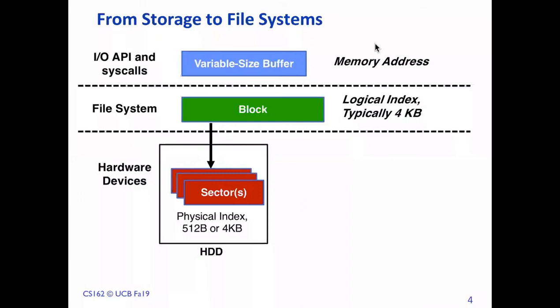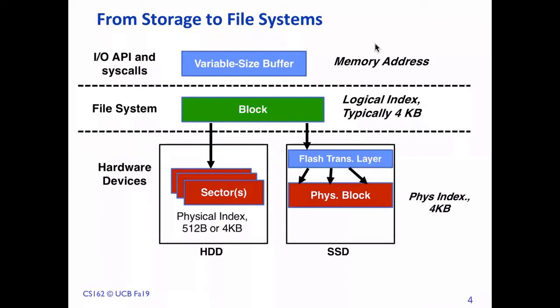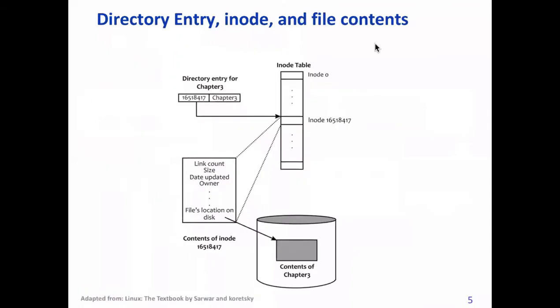Okay, so for example, if a user program is asking for a few bytes, then the OS will provide those bytes, but in turn the OS will get a block from the hard disk. We can also have flash memory, as we see here at the right hand side, called SSD. All right, and this is the structure we have seen.